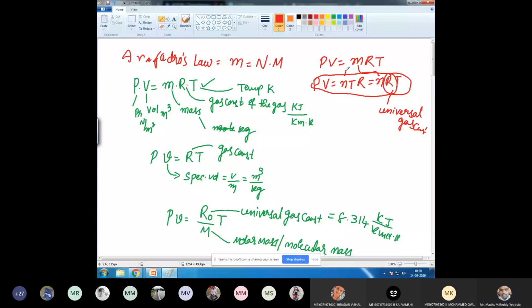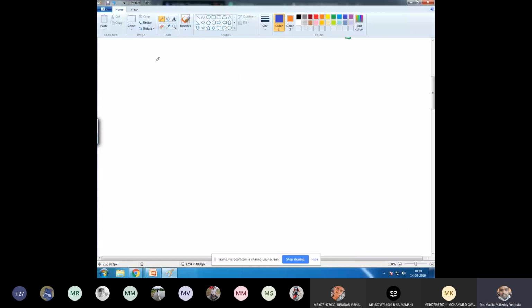Can you see the screen? PV is equal to m into R into T. This is not the universal gas constant, right? So this one I can also write as m into R universal by molecular mass into T. Can I write? Yes. So I can also write as m by capital M into R naught into T. Is it okay? Instead of R naught by M, m by M is written.